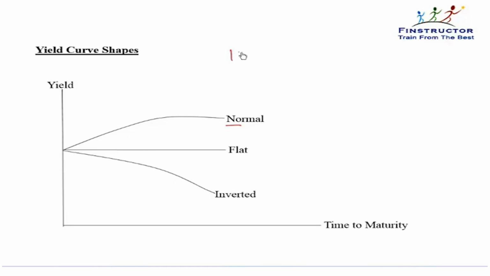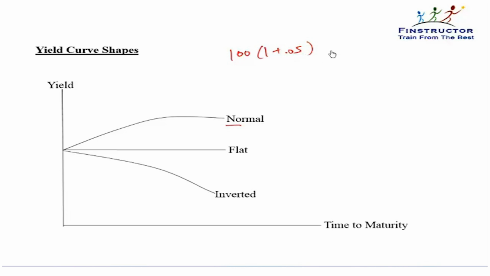So if you are lending $100 for just 1 year, you may be happy charging a 5% rate. Let's assume, because I'm lending only for 1 year, if 5% is an annualized rate, then I'll get 100 into 1 plus 0.05 at the end of 1 year.